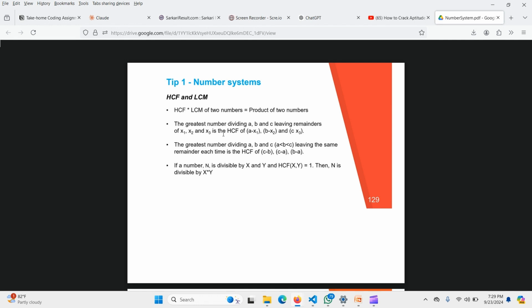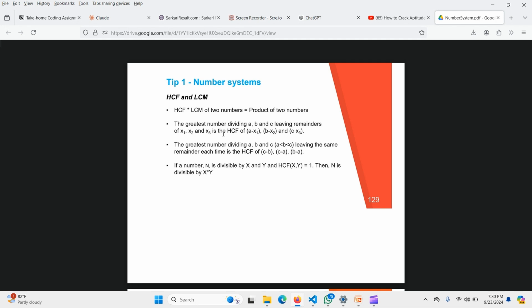In HCF and LCM, you have to learn one formula: HCF into LCM of two numbers equals the product of the two numbers. Second, the greatest number dividing A, B, and C, leaving remainders x1, x2, and x3, is the HCF of A minus x1, B minus x2, and C minus x3. Similarly, if a number n is divisible by x and y, and HCF of x and y equals 1, then n is divisible by x into y. That is what you have to learn in tip 1 of the number system.